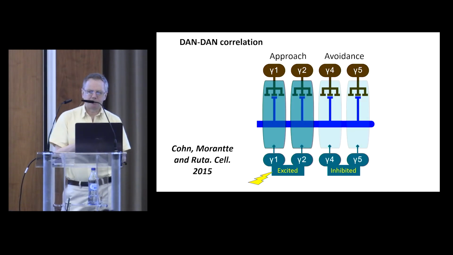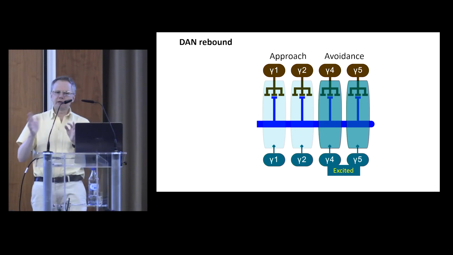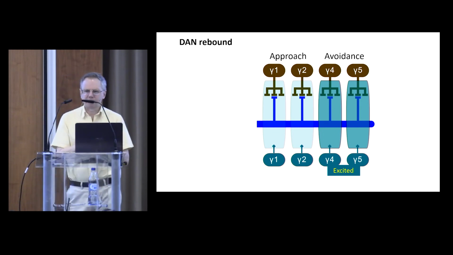Now, it's been observed that when the gamma-1 and gamma-2 DANs are firing above their base rate, at that time the gamma-4 and gamma-5 DANs seem to be inhibited and are firing below their base rate. So we make the assumption that there is a subsequent rebound for the gamma-4 and gamma-5 DANs when the shocks have finished, and they will fire for a certain period above their base rate.